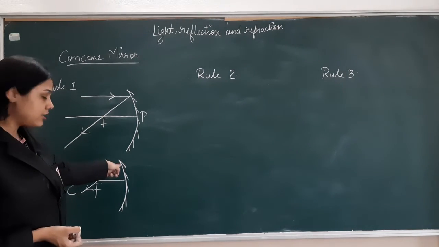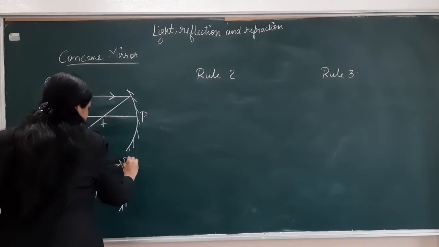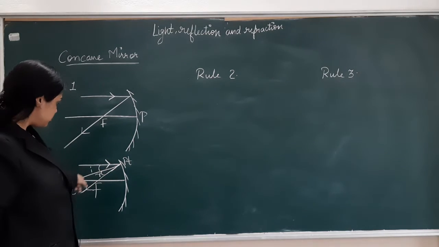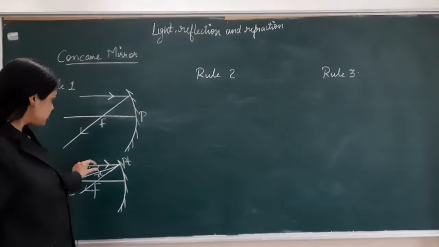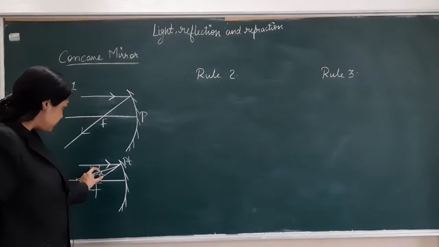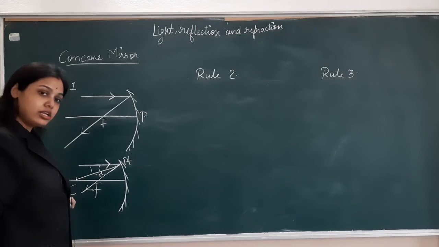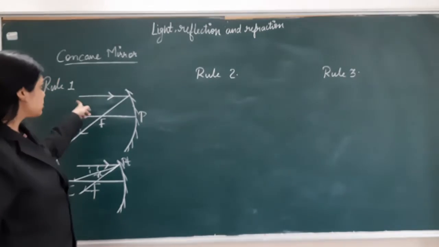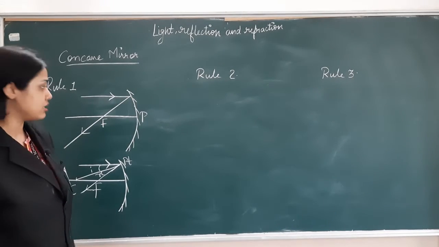See, this is the parallel ray. This is our point of incidence. At this point we have to draw the normal, so the line from C will act as the normal. Then we measure this angle I, make the same angle R here, and draw a line. That line will always pass through the focus. So this is rule 1: a ray parallel to the principal axis passes through the focus.